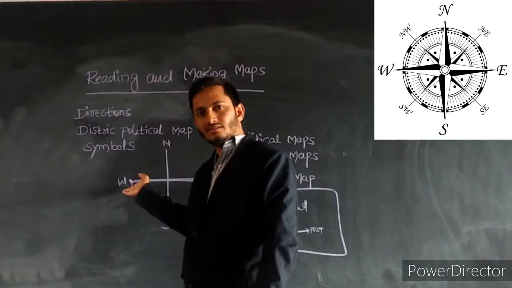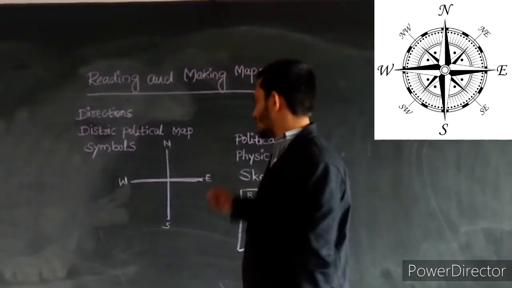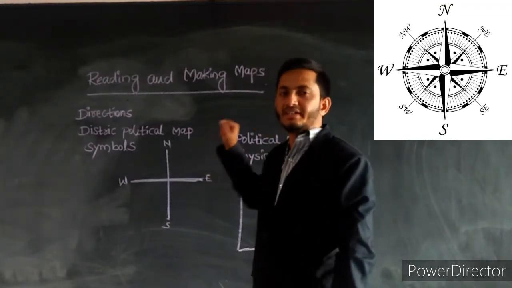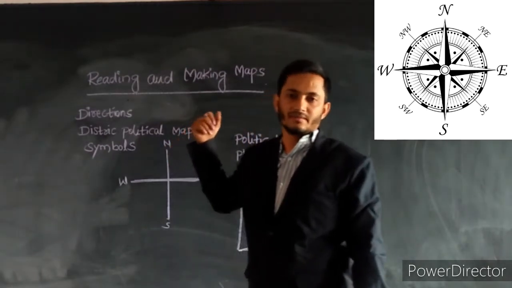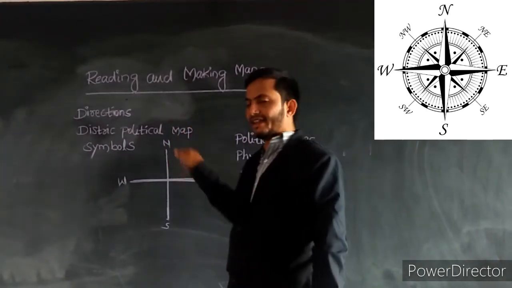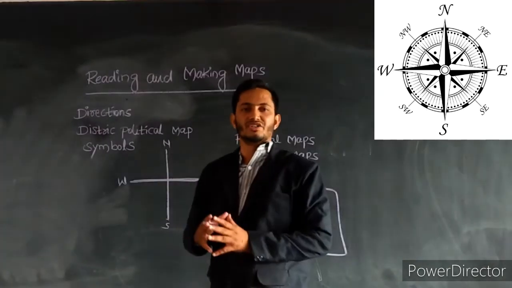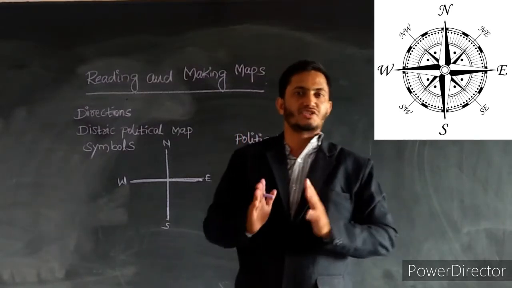Gujarat, western part. Arunachal Pradesh, eastern part. Rajasthan is also most probably located in the western part. So these directions show information to reach a place.